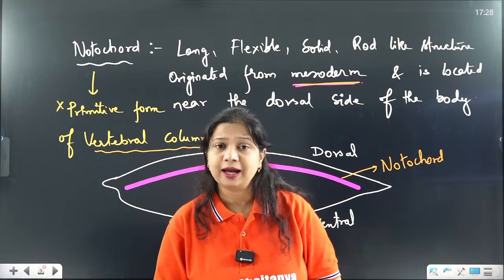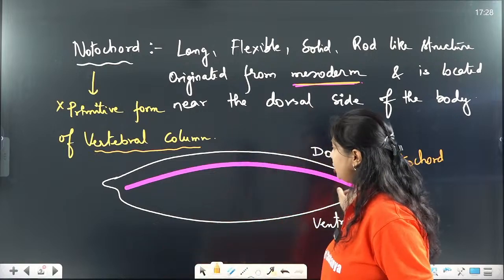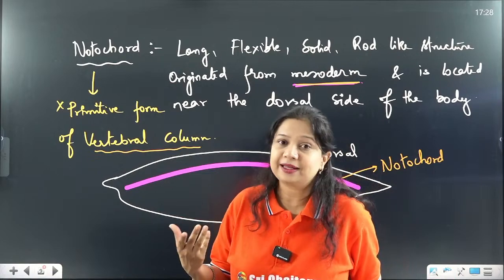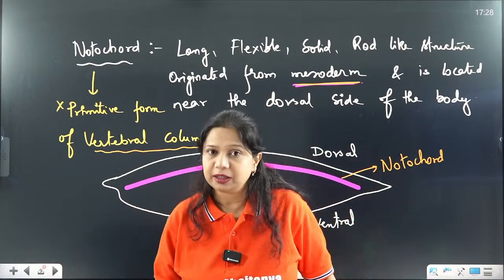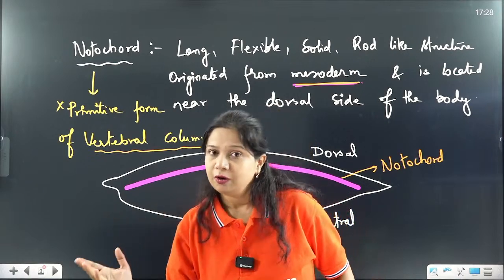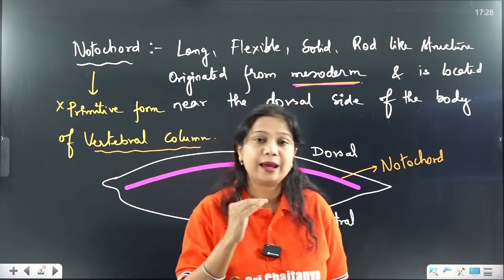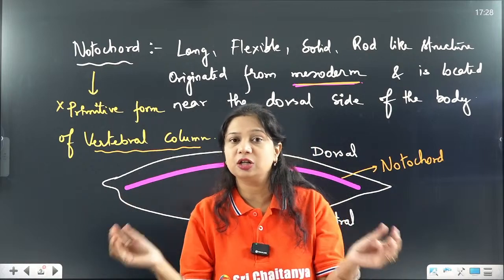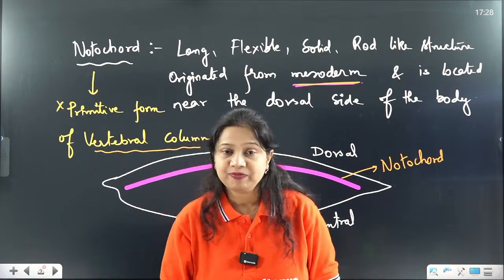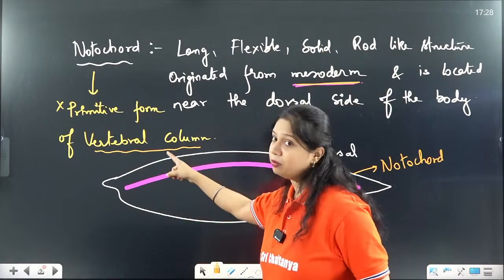What happens in the embryonic or developmental stage is that the structure present in their body is the notochord, and as they grow inside the embryo and when they are born, they change this notochord into the vertebral column. The same thing happens with humans. In our embryonic stage, we have this structure called the notochord, and slowly as we grow inside the placenta, this notochord will be replaced by the vertebral column.